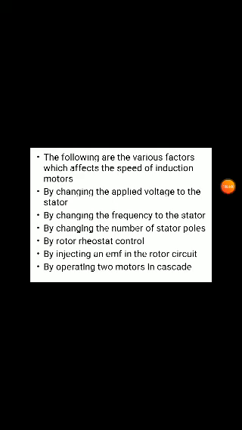From that we can say that one factor affecting the speed is changing the applied voltage to the stator. Once we change the applied voltage to the stator, we can change the speed. Whenever the supply voltage changes, we will learn about it in the next topic. In that topic we will see how the speed changes by changing the applied voltage.